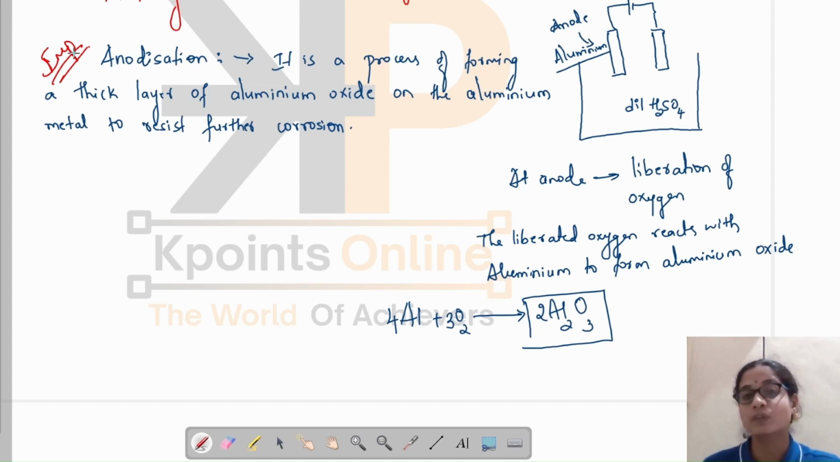It is a process of forming a thick layer of aluminium oxide on the aluminium metal. Why is it done? It is done to prevent further corrosion of the metal.